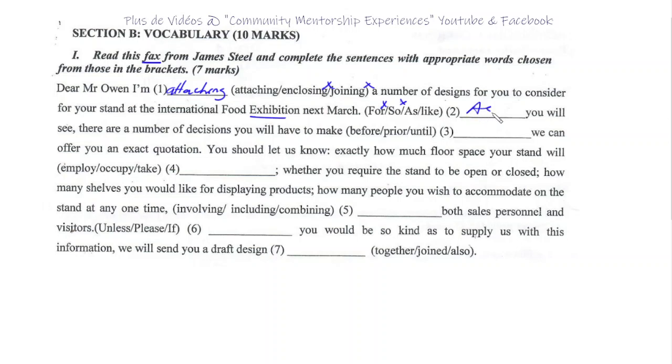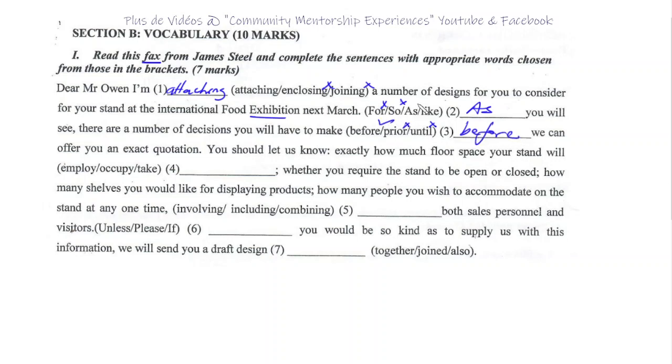I'll go for as you will see, because when we use the expression like, we say like you can see rather than like you will see. Like you can see, but as you will see, there are a number of decisions you will have to make, of course, before we can offer you an exact quotation. Until, no. Prior. But here, if you want to use prior, you have to change the whole sentence. It will be something like, you will have to make prior to us offering you an exact quotation. But that's not the case. So before.